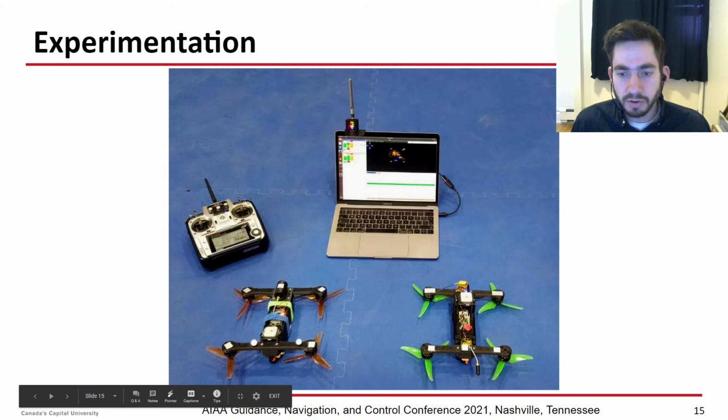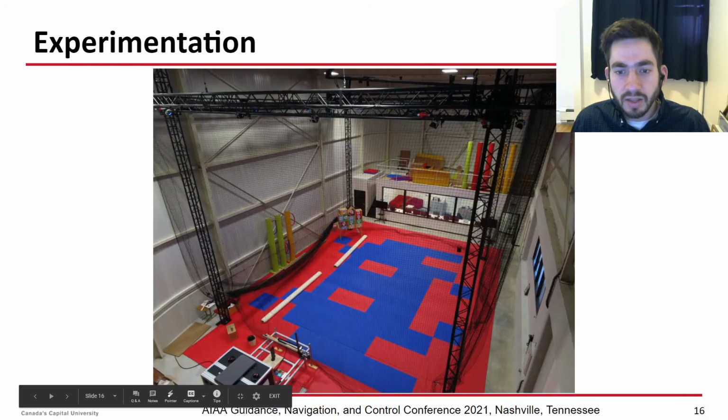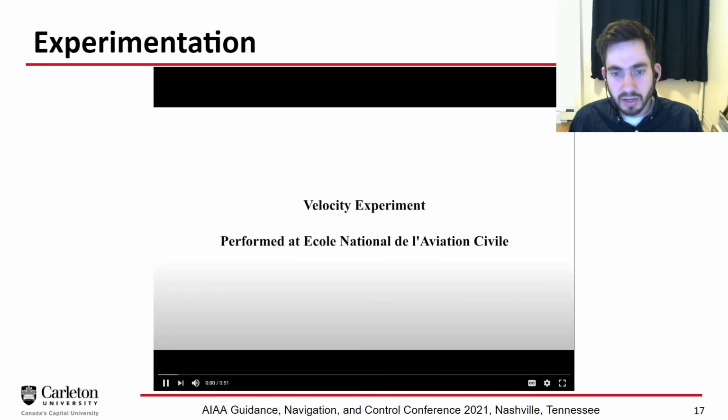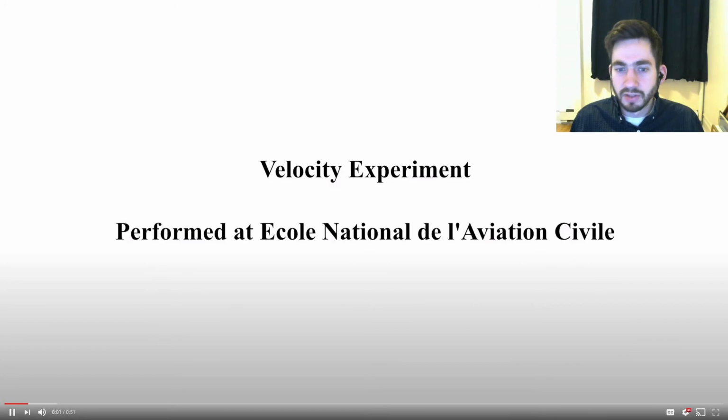These are the quadrotors that we're using. They're called Explorer, and they were developed in-house at École Nationale de l'Aviation Civile in Toulouse, France. And they fly around in this flight arena. It's a 10 meter by 10 meter arena with 9 meter height. And here's some experimental results.